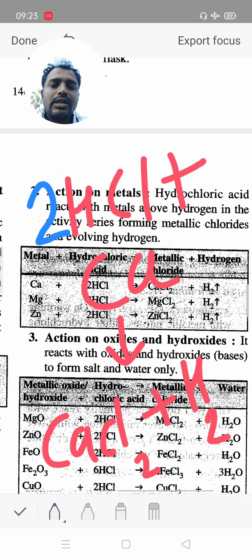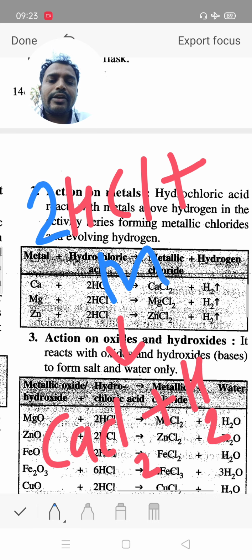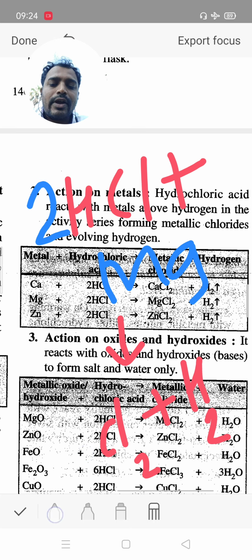Same kind of another example, when magnesium reacts with hydrochloric acid, it gives evolution of hydrogen gas and magnesium chloride as a salt.